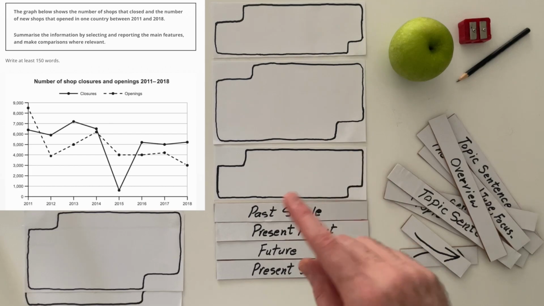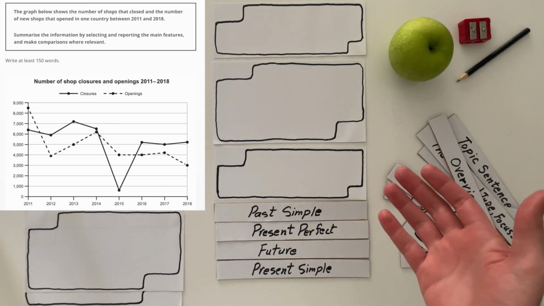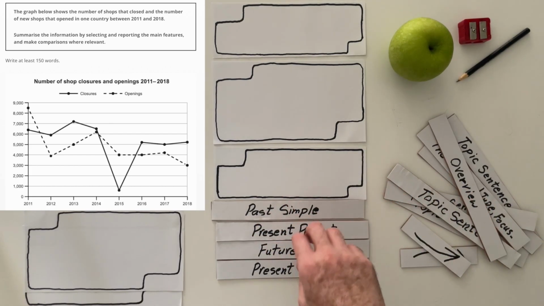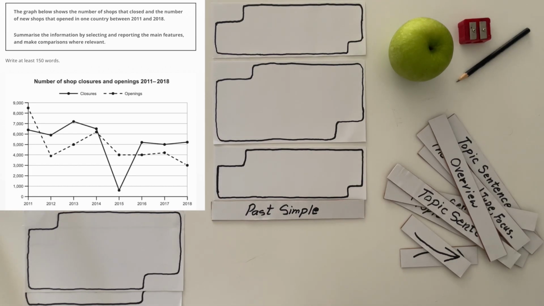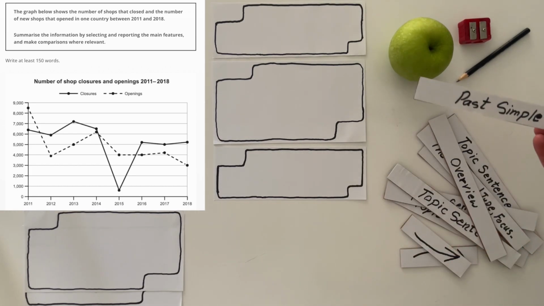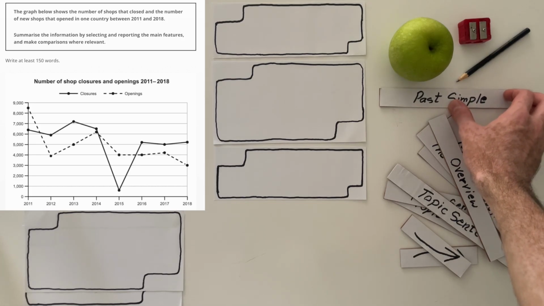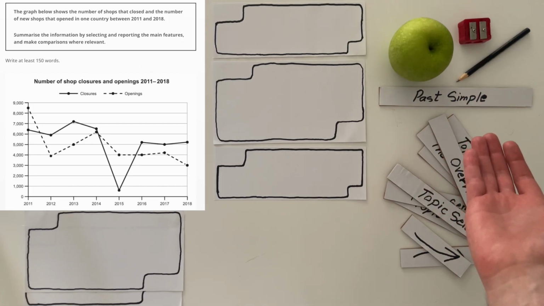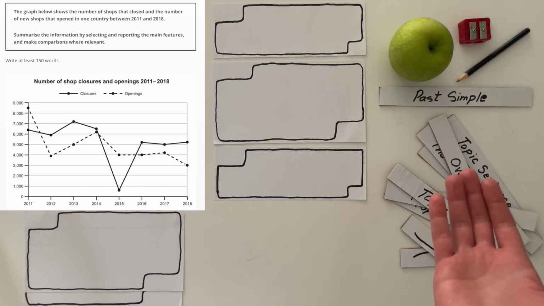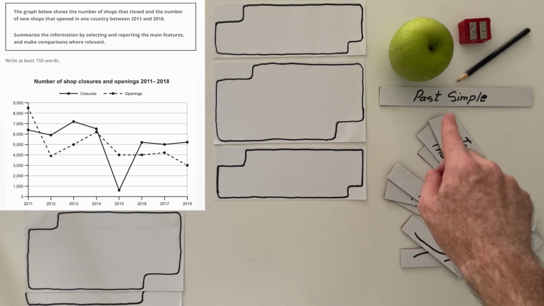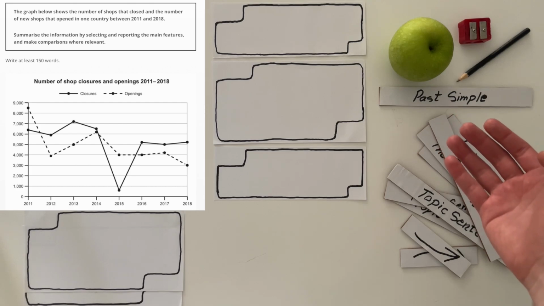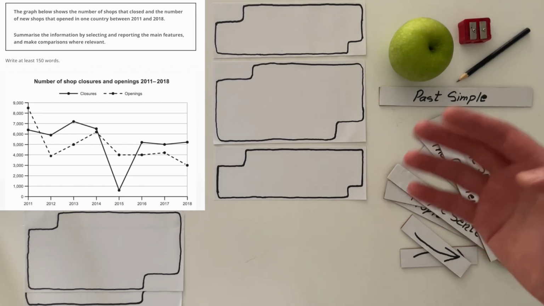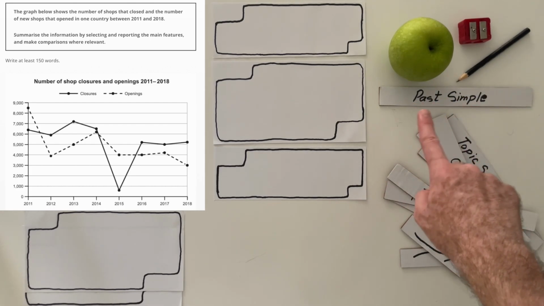Both years are in the past, and that means we are going to use past simple. So let's say goodbye to all the other tenses. I'm going to put it over here as a reminder, and I want you to also do the same thing. I want you to physically remind yourselves that you need to write the majority of your sentences in past simple.